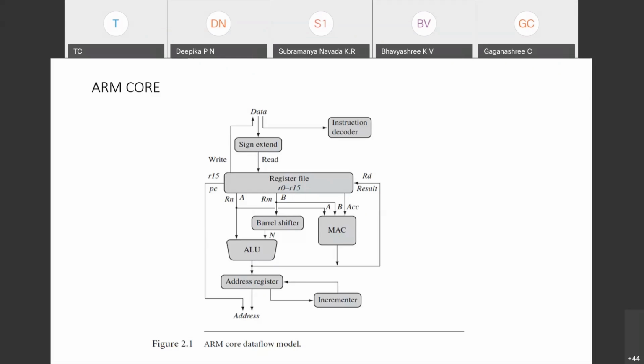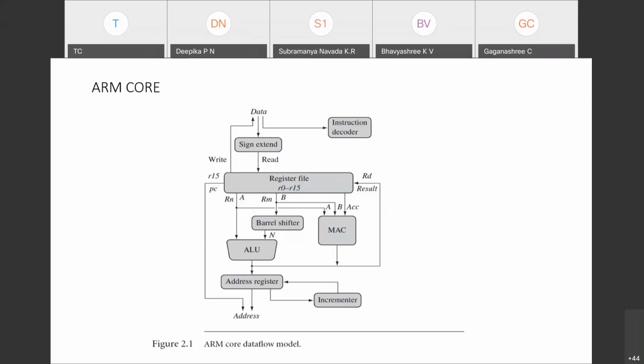In R0 to R15, R0 to R12 are called general purpose registers. Please listen to the words carefully. R0 to R12 are general purpose registers, which can be used for any general purpose application the ARM needs.